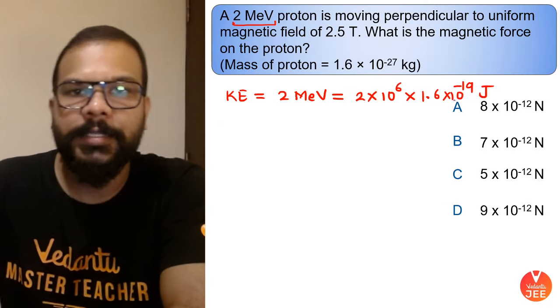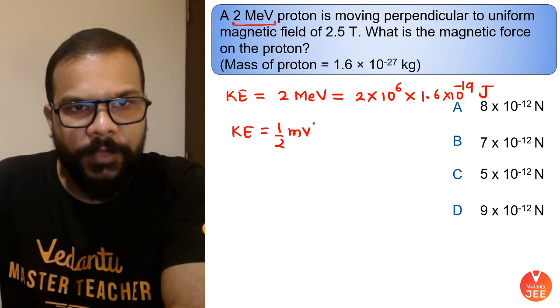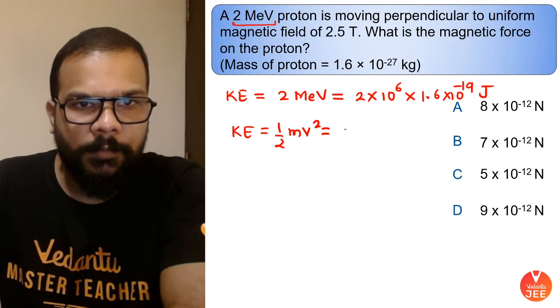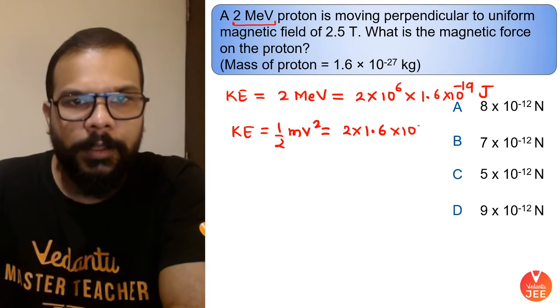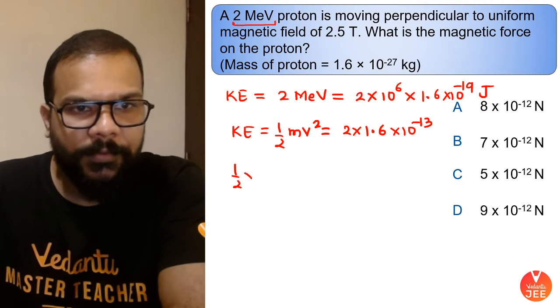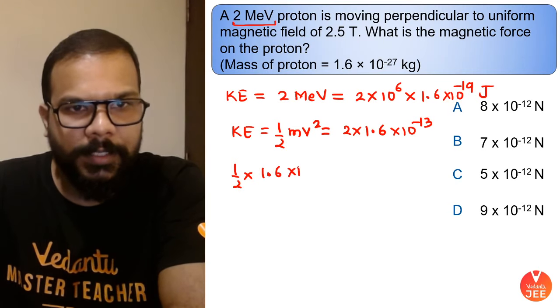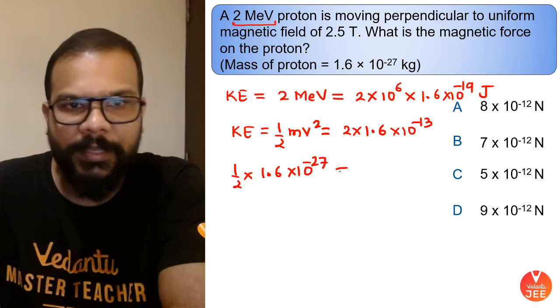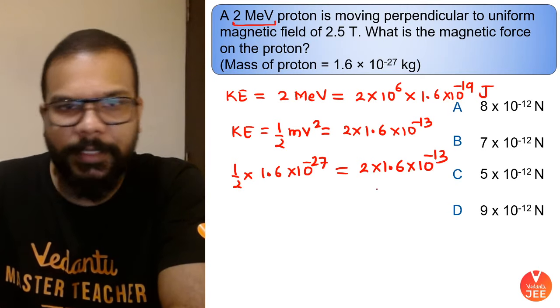So now the energy is in joules. The kinetic energy, which is half mv square, has become 2 into 1.6 into 10 to the power minus 13. So half into the mass of a proton, which is 1.6 into 10 to the power minus 27, is equal to 2 into 1.6 into 10 to the power minus 13.